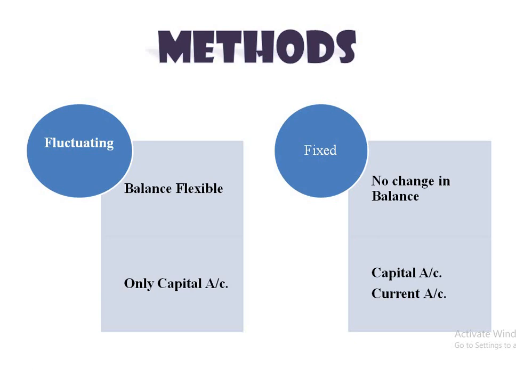So under this method, to record all the transactions of the partners with the partnership firm, two accounts have to be prepared, that is the partner's capital account and the partner's current account. Right? It's a very simple thing, but keep in mind there are two methods, fluctuating and fixed, and under fixed they have to prepare two accounts, that is capital and current.